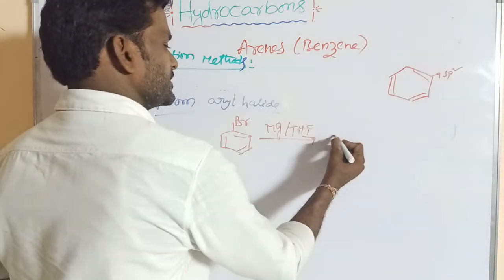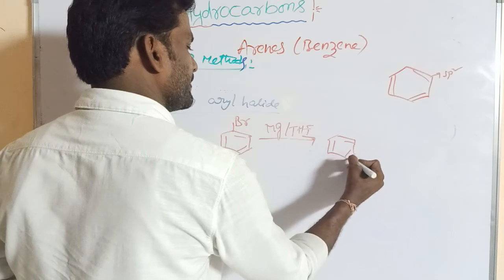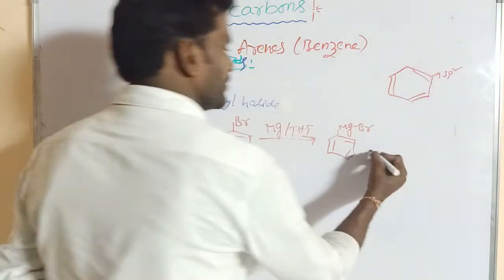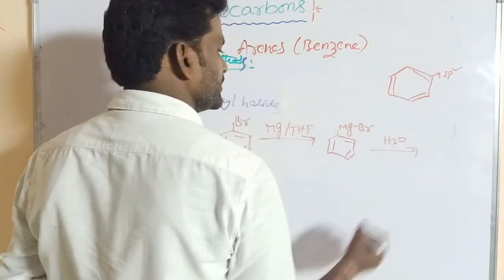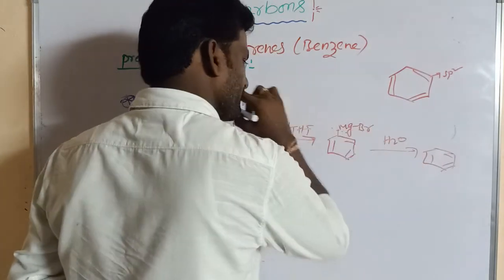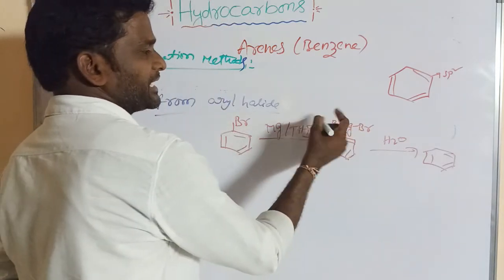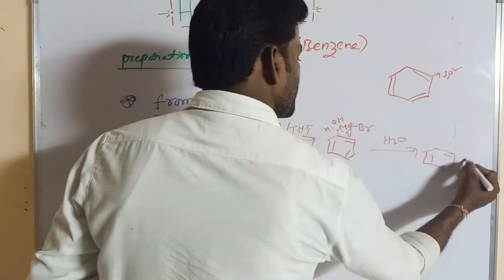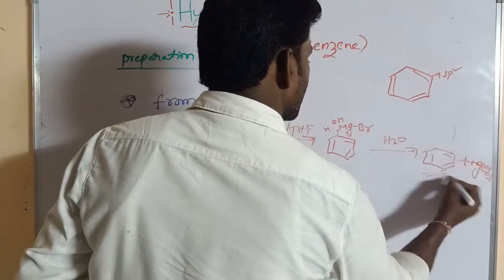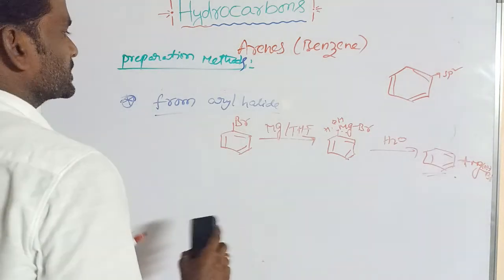This converts it to MgBr, which on hydrolysis gives benzene: here H is added and here OH is added. The metal has positive character, so OH minus is added, giving MgOHBr. So we can prepare benzene. This is another method.